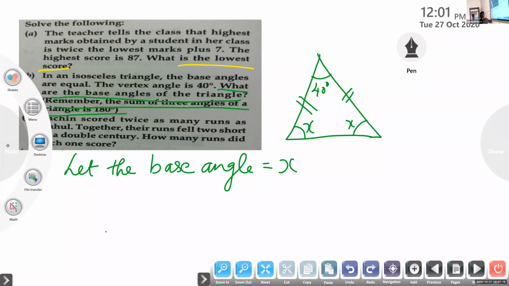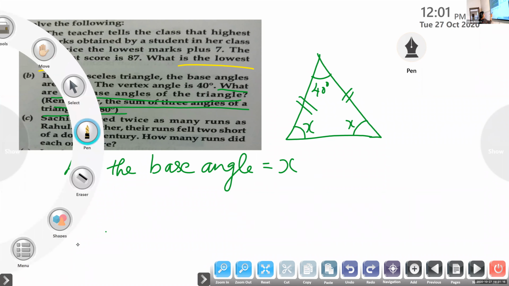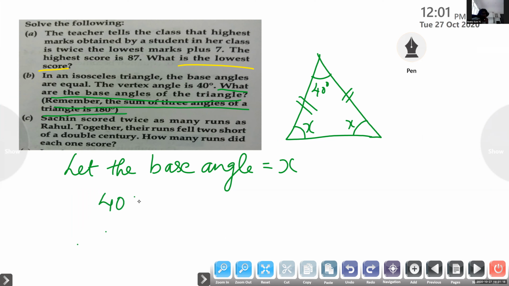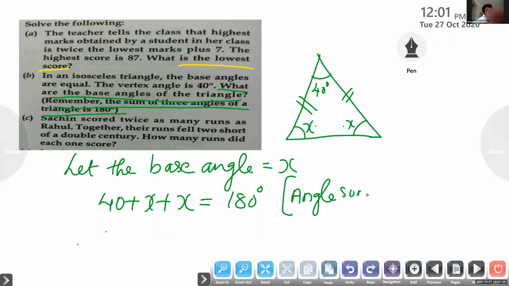So we'll write 2x plus 40 degrees, the three angles add up to 180 degrees. Angle sum property. Ma'am, x is 70. Good. So listen, 40 plus 2x equals 180.